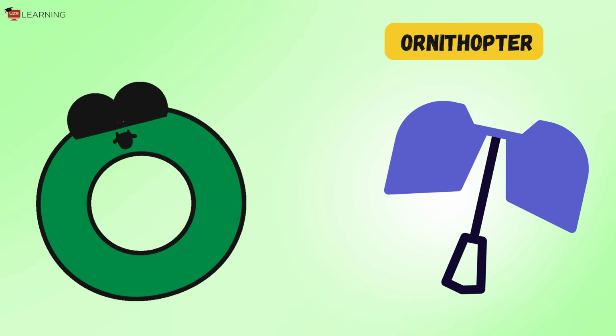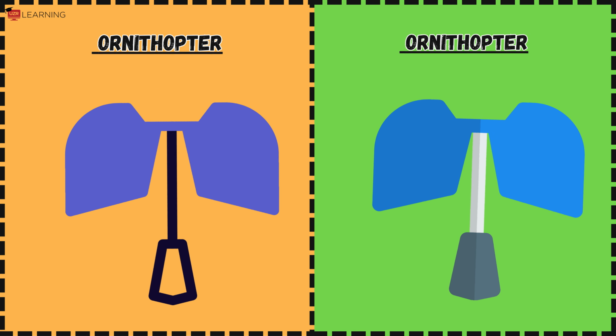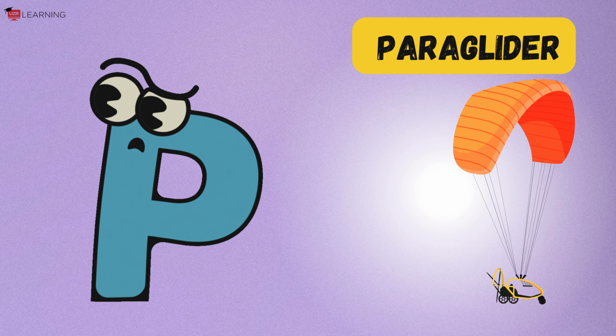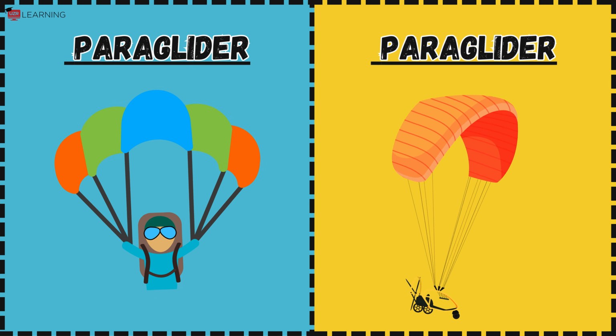O is for ornithopter, ornithopter, ornithopter. Flapping wings just like a bird. P is for paraglider, paraglider, paraglider. Riding wind without a word.